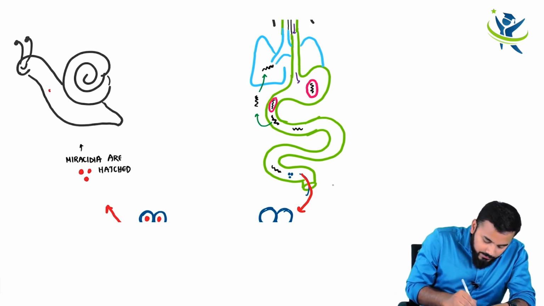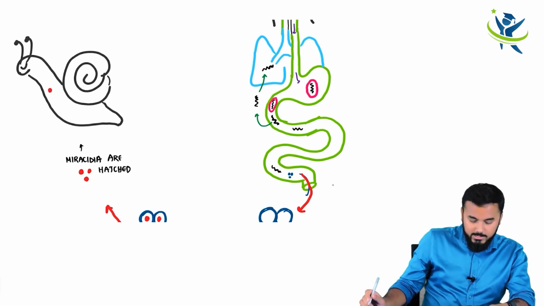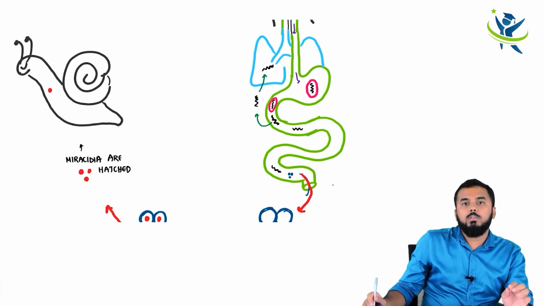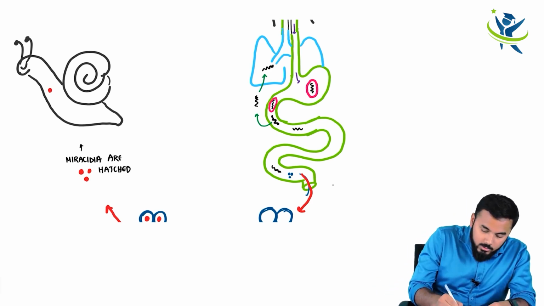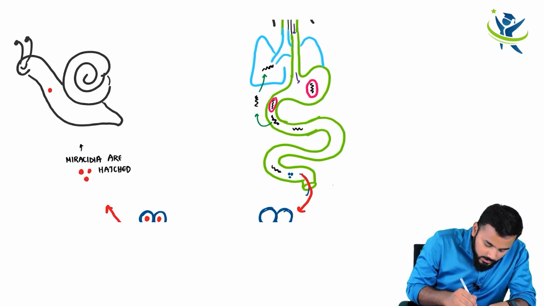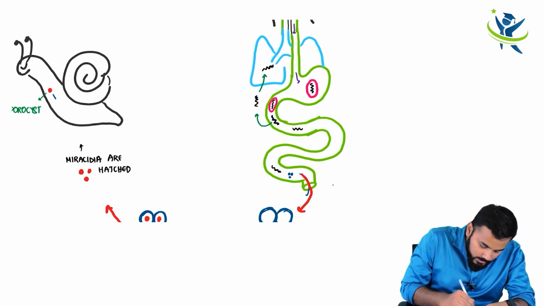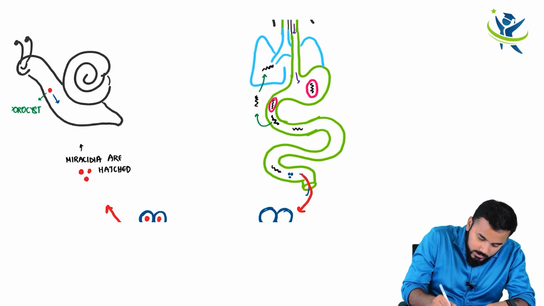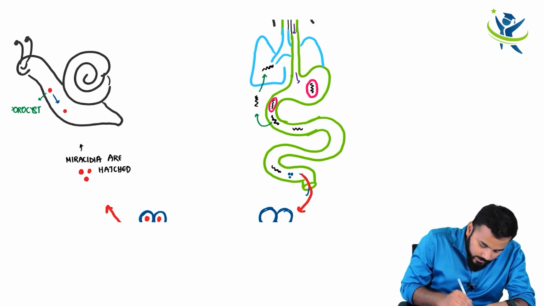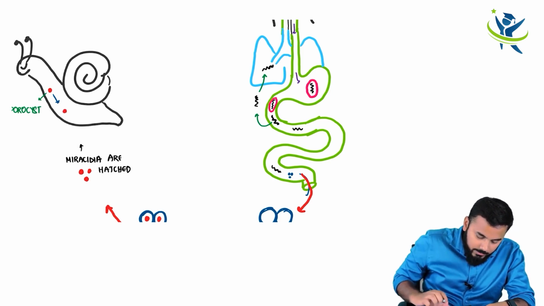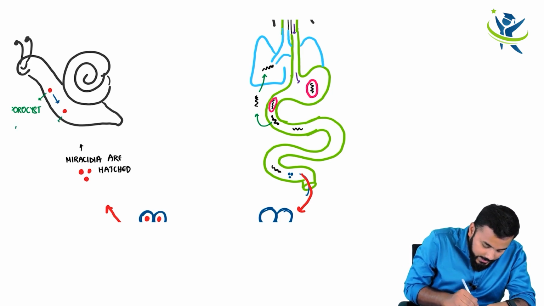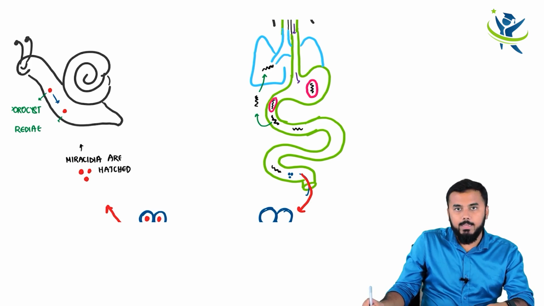The first stage of miracidia development is called sporocyst. Now from the sporocyst, the next stage of development is called radiae.